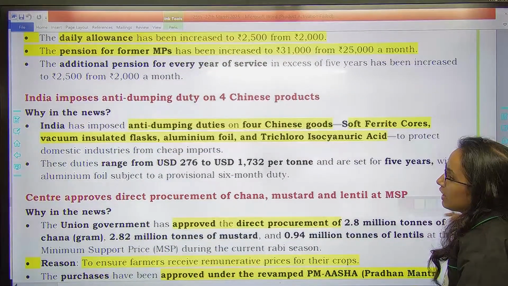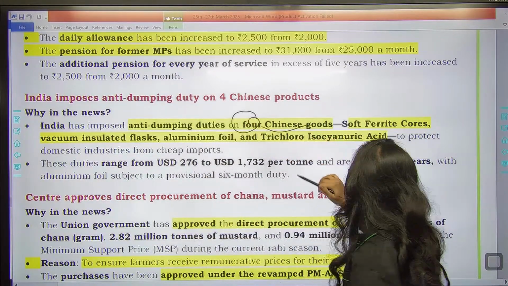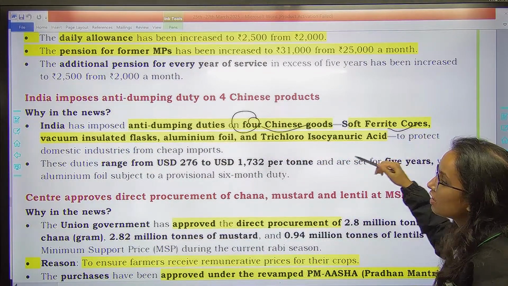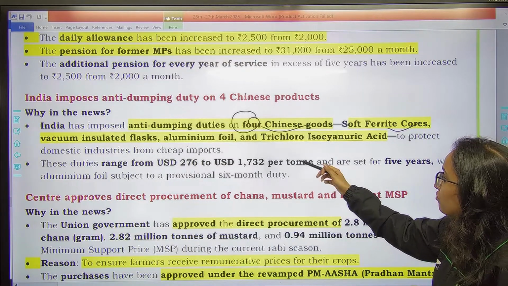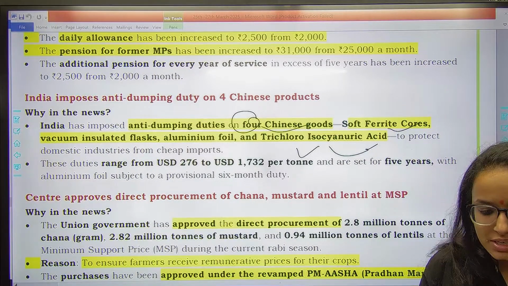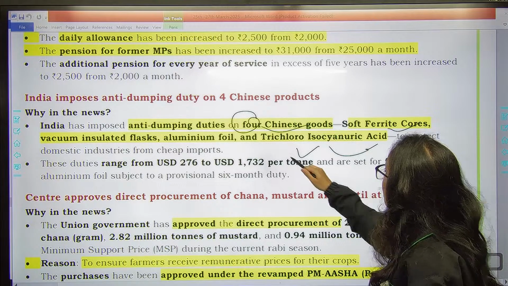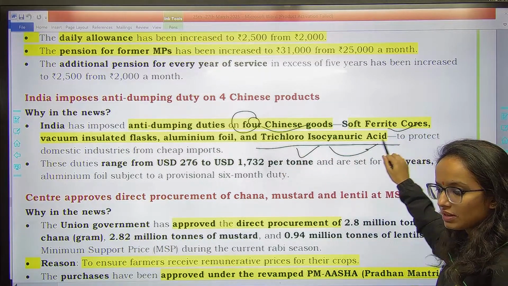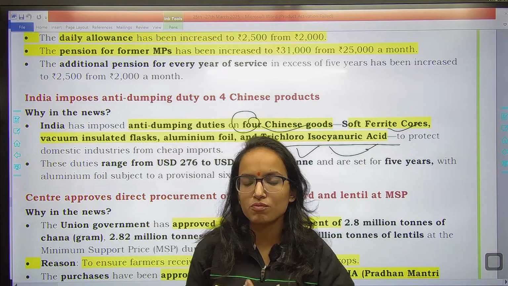Next news is India has imposed anti-dumping duties on 4 Chinese goods recently: soft ferrite cores, vacuum insulated flasks, aluminum foil, and trichloroisocyanuric acid to protect domestic industries from cheap imports. Trichloroisocyanuric acid was also in the last class in the news. Particularly, this chemical is used in water treatment.